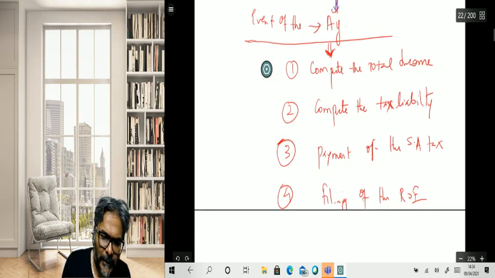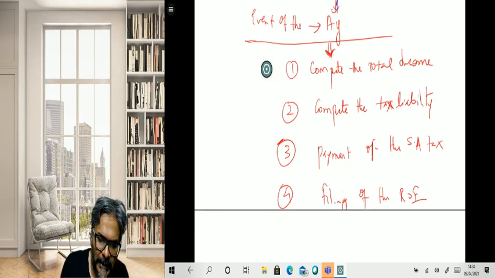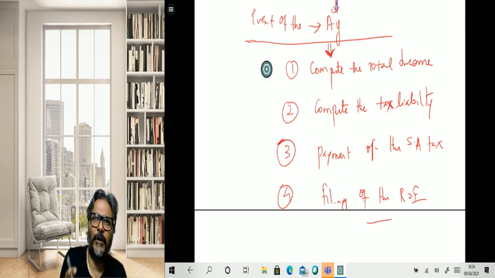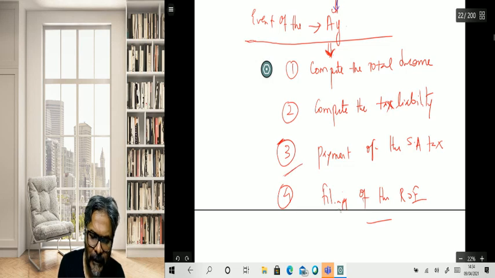Now if you see over here, students, the events of the assessment year, so accordingly never say that the ROI is for the previous year. No, ROI is always for the relevant AY. Now the question that comes over here, students, is this: is it possible for me to make the payment of the self-assessment tax before filing of the ROI? Can I file the ROI before I pay my self-assessment tax?